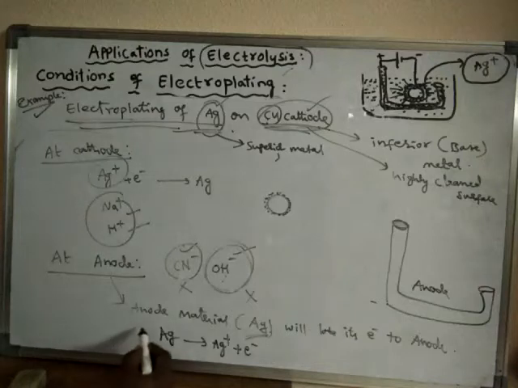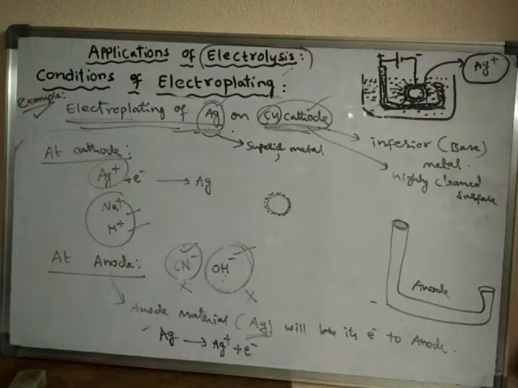So this is the anode reaction. Silver will convert into silver ions. That means the silver atom will discharge into silver ions because silver is losing electrons to anode. Why not cyanide and OH minus ions?